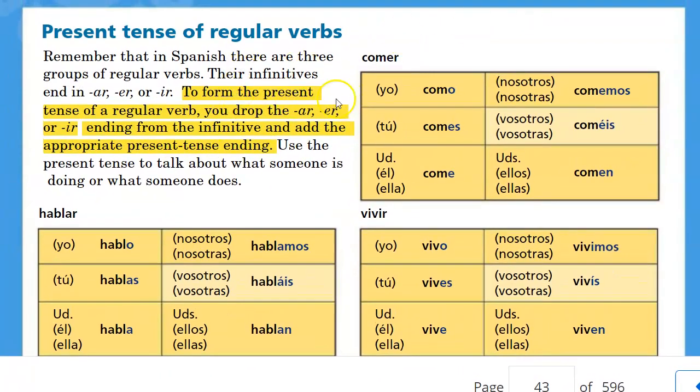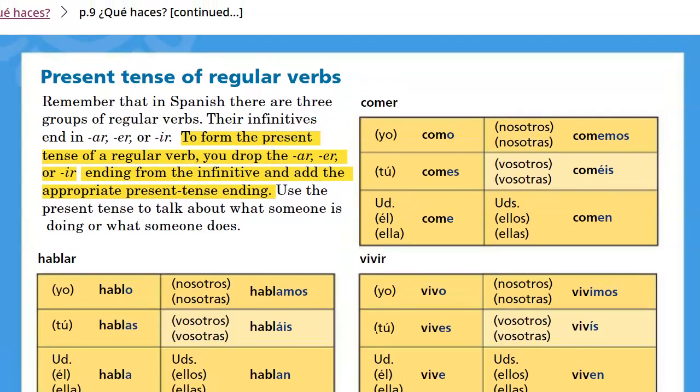You guys remember how to conjugate verbs in the present tense. To form the present tense of a regular verb, you drop the AR, ER, or IR ending from the infinitive, and then you add the appropriate ending. If you're talking about yourself in the yo form, that ending would be o. As, a, amos, an. Those are our AR endings in the present tense, and you have ER and IR endings as well. This is on page 9 of the textbook.